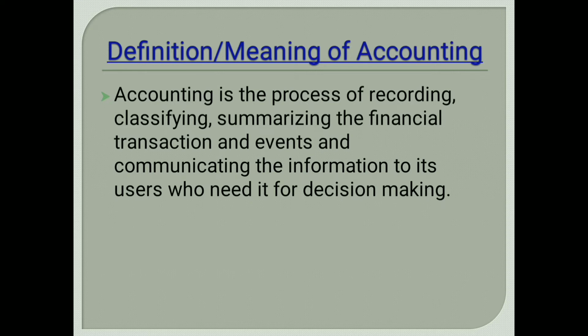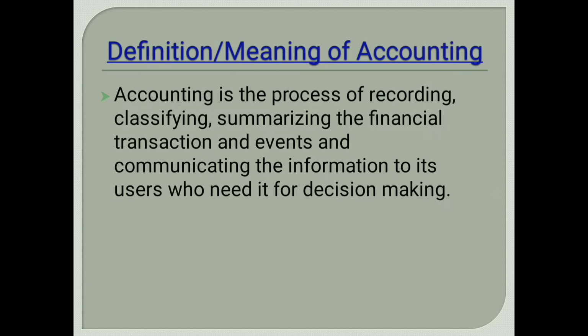And then summarizing. After classifying, we do summarizing. We prepare the balance sheet and profit and loss account to know whether we are running into losses, and the structure of our business and the financial statements we can conclude by summarizing. At the same time, some interested parties, like shareholders, will want to know how our business is running.